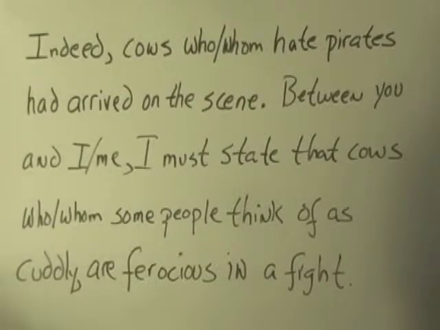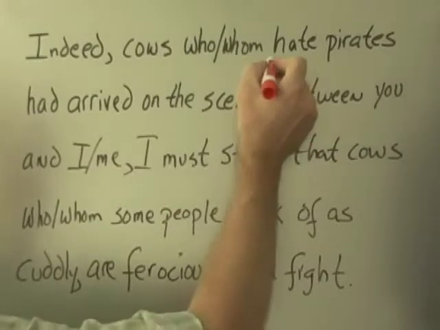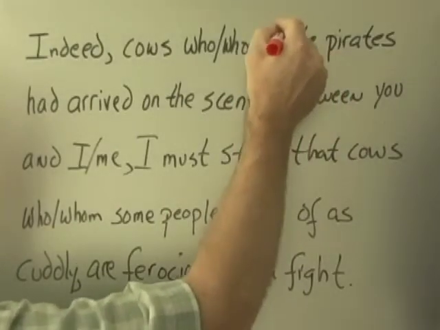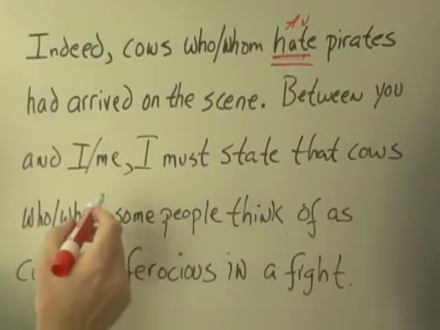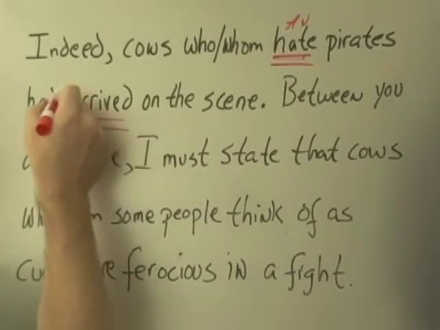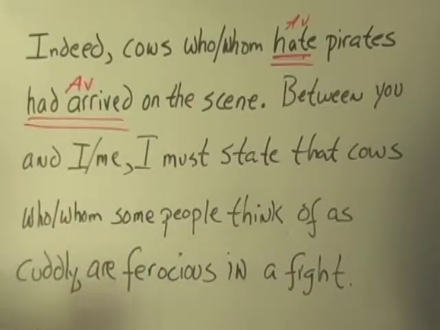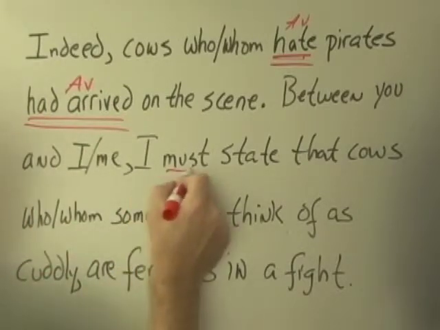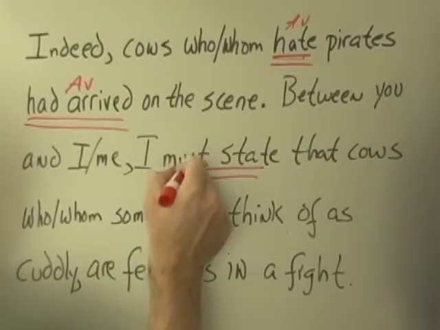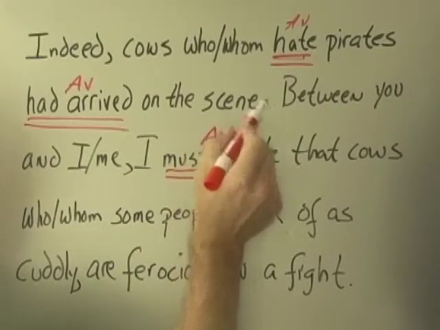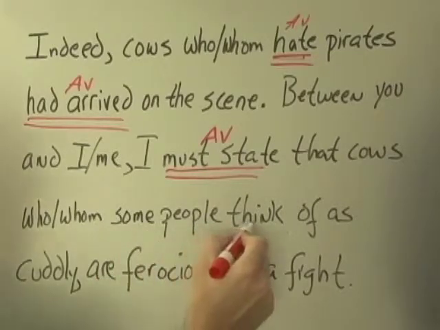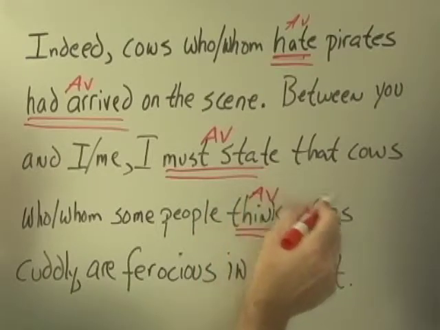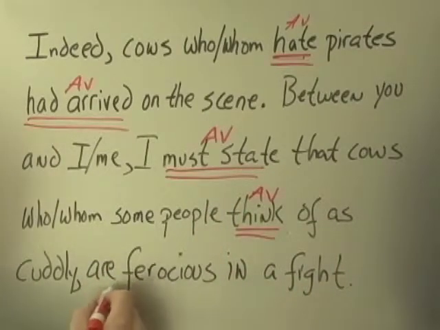All right. To hate is an action verb. I'm looking for my verbs here. Had arrived. Finding the verbs is going to help me sort through these clauses. Had arrived. Must state, the modal auxiliary with the action verb. Must state. Think. To think, that's an action verb in this case. Are too ferocious, that's not a verb, just the are is, that's a linking verb right there.